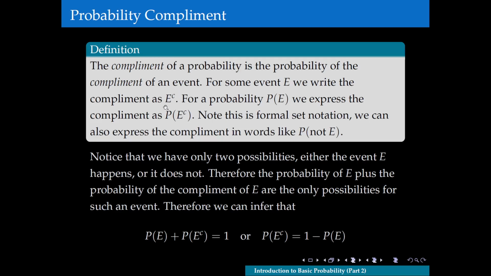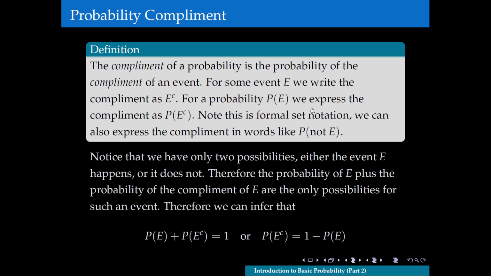So the complement of an event is simply all other outcomes that are not in the event. Remember that an event is a set of outcomes. So the complement of the event is all the outcomes that are not in the event. So it's all the other outcomes. Okay? So this idea of the complement of a probability, right, is, so for